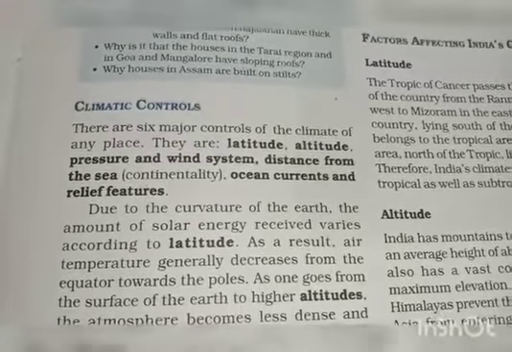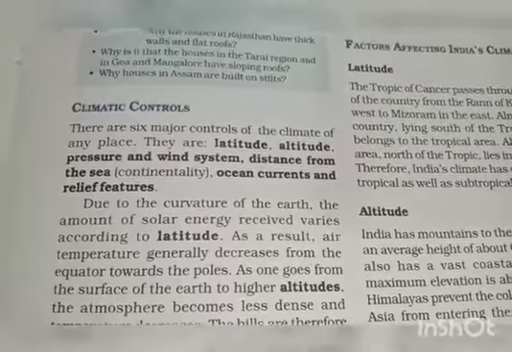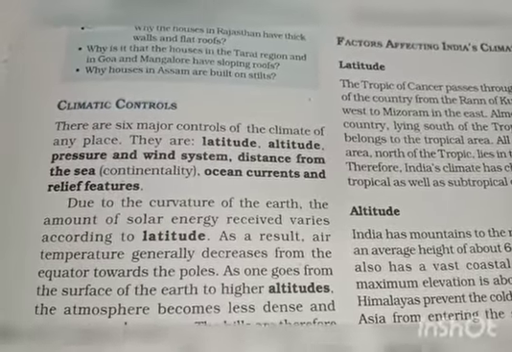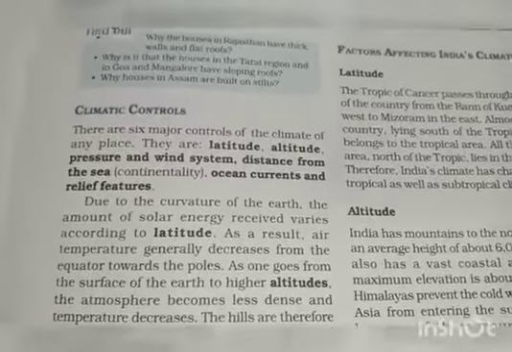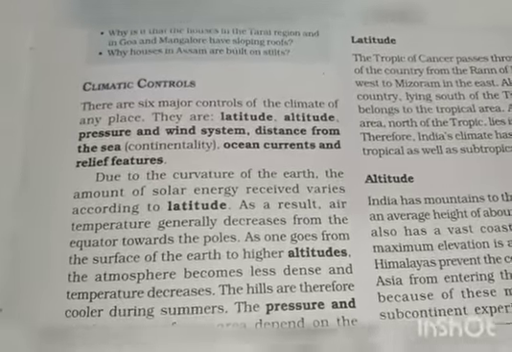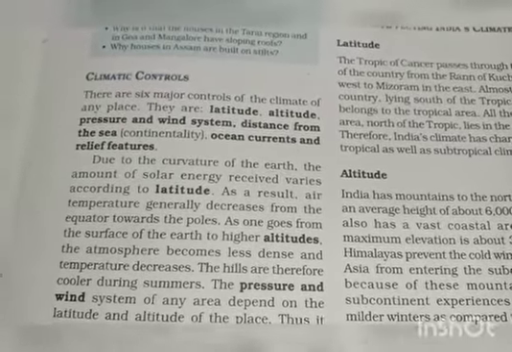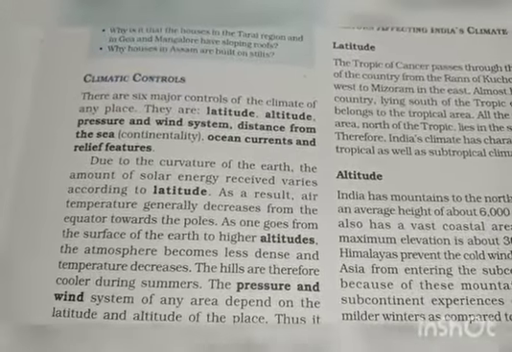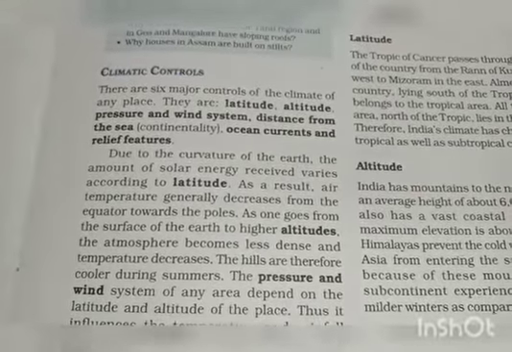Climatic controls. There are 6 major controls of the climate of any place. They are latitude, altitude, pressure and wind system, distance from the sea, ocean currents and relief features. Due to the curvature of the earth, curvature means curved in degrees, the amount of solar energy received varies according to latitude.